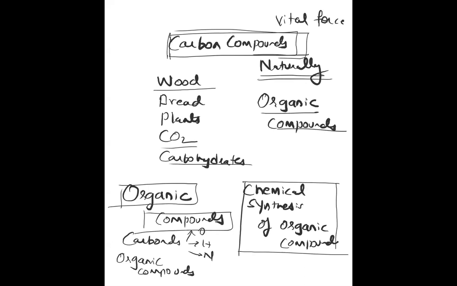So we believe that these are naturally occurring compounds. That's why we call them organic compounds. But recently we are able to chemically synthesize these compounds. Even though we are able to chemically synthesize them, since the name was previously called organic compounds, we still call them organic compounds. You will see around us most of the things are made up of carbon. Okay.